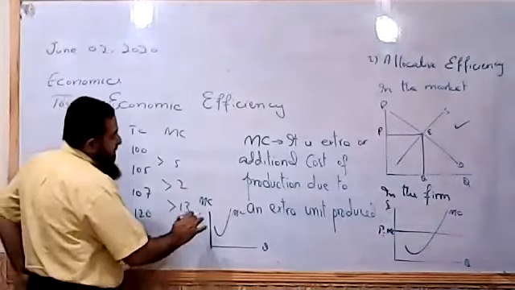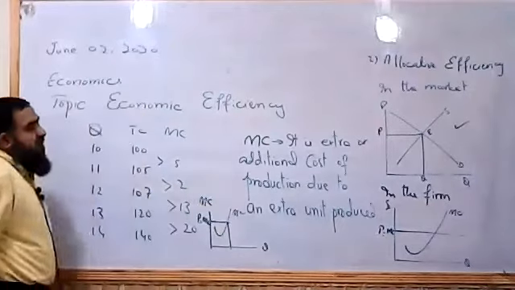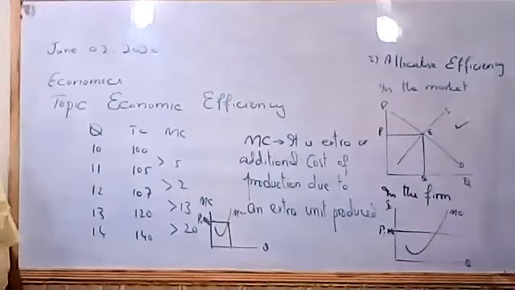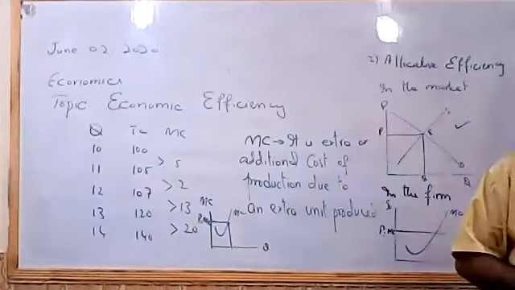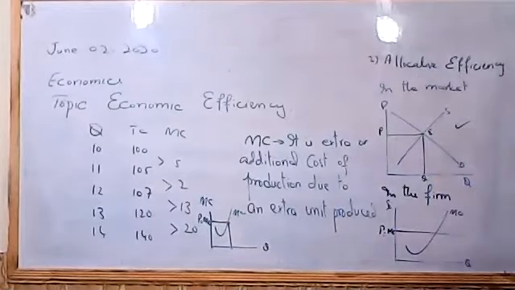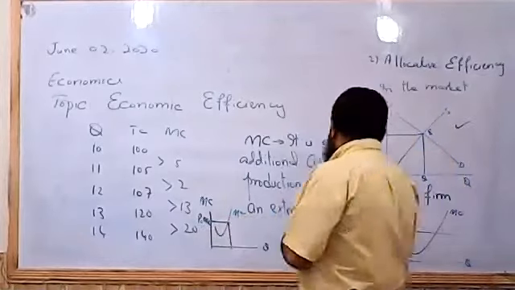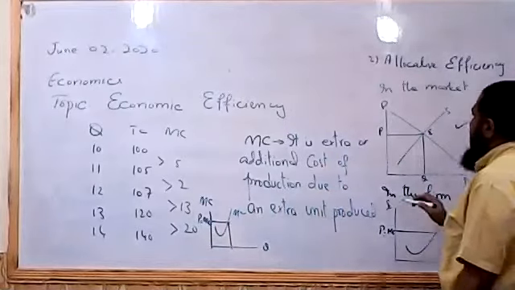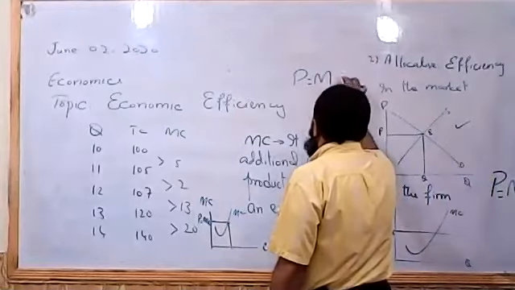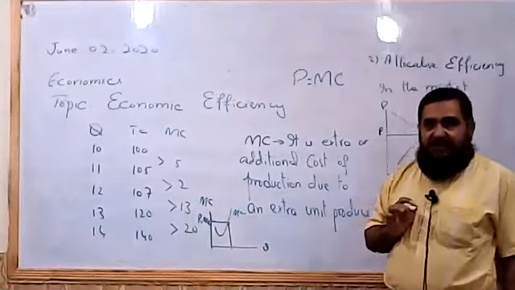So when price is equal to the marginal cost of production, we say the firm will be achieving allocative efficiency in its production. Whatever the price charged by the firm, that is equal to the additional cost of production of the last unit produced. So we say we are going to have allocative efficiency of the firm where price is equal to marginal cost. Price should equal the marginal cost of production. It will show us allocative efficiency achieved by the firm.